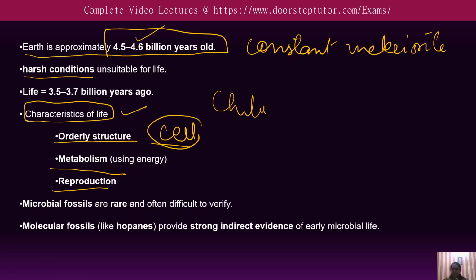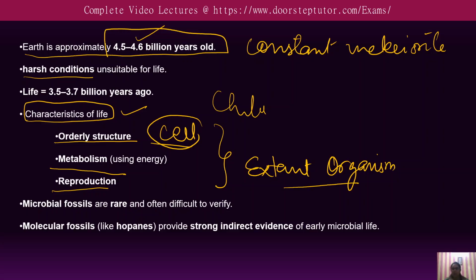These traits help scientists look for signs of life, both on the earth as well as on other planets, like NASA searching for life on Mars. These are the clues from living organisms. Scientists study the organisms that are alive today, and these organisms are known as extant organisms.